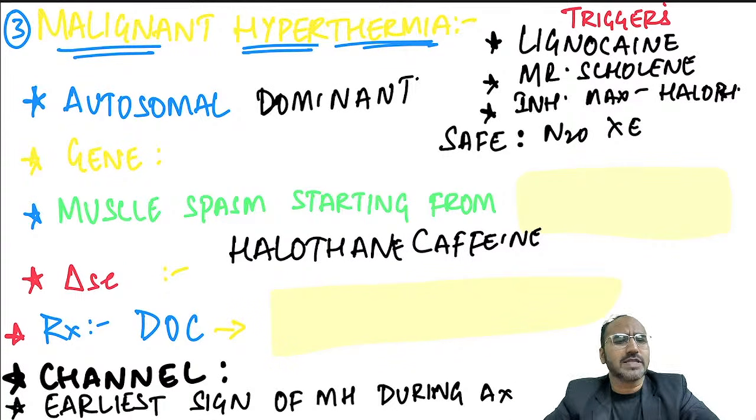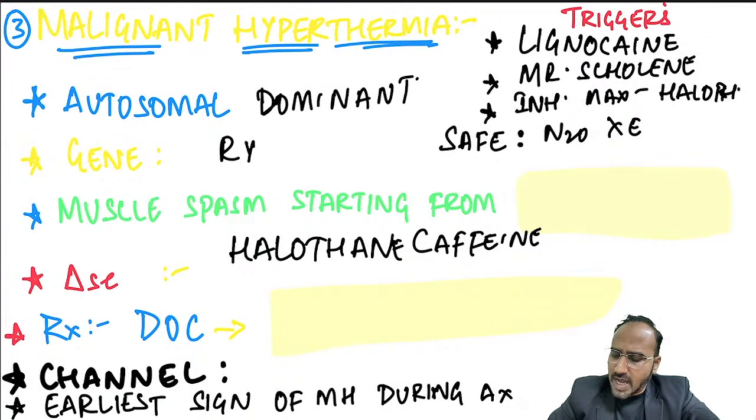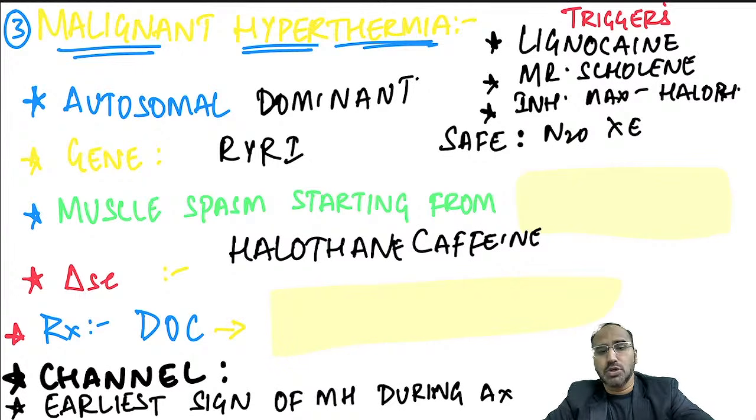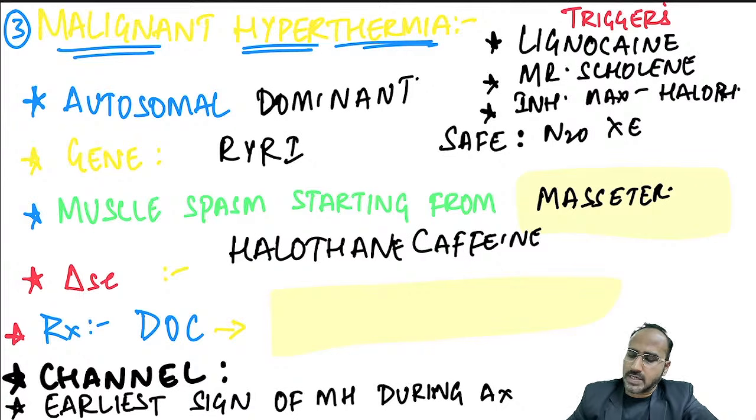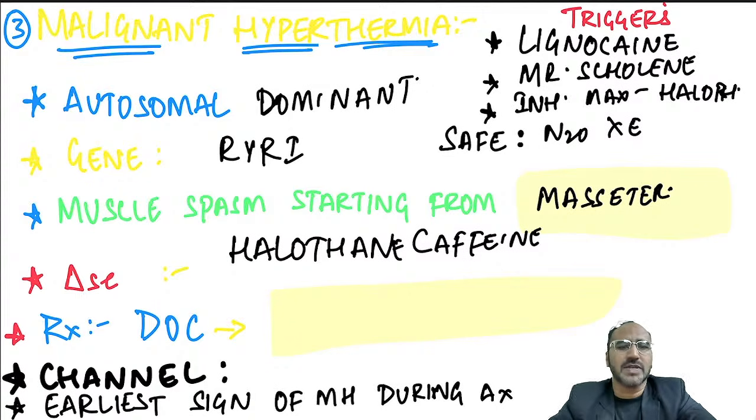What is malignant hyperthermia? There is an autosomal dominant mutation in what gene? RYR1 gene. Okay? Remember, due to this mutation, what is happening, guys? The abnormal ryanodine receptor gets triggered and it releases calcium. Due to the calcium release, there is muscle spasm which starts from the masseter muscle, thereby the whole body gets involved. Okay, how will you diagnose malignant hyperthermia? With a provocative test called the halothane caffeine test.